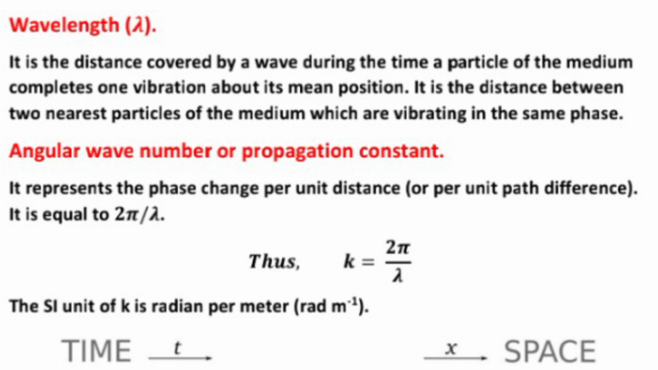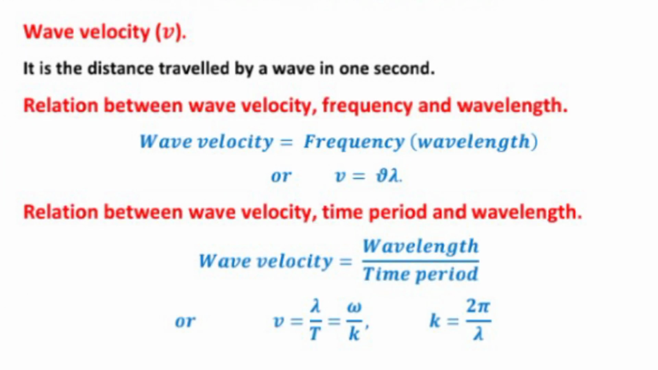Now the wave velocity v. It is the distance traveled by a wave in 1 second. The relation between the wave velocity, frequency and wavelength: wave velocity v, frequency nu and wavelength lambda. v equal to nu lambda.